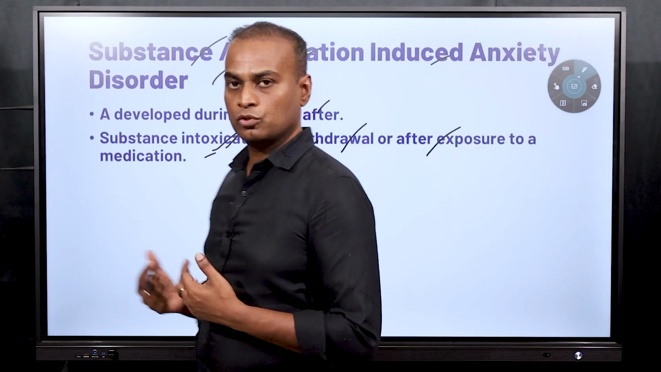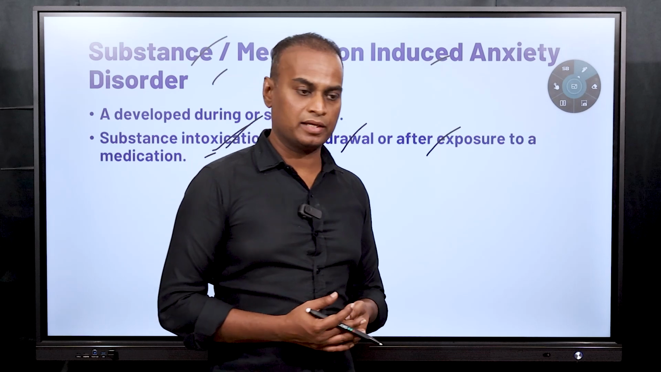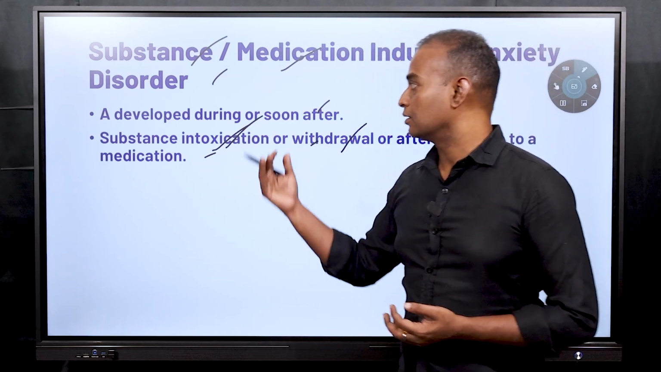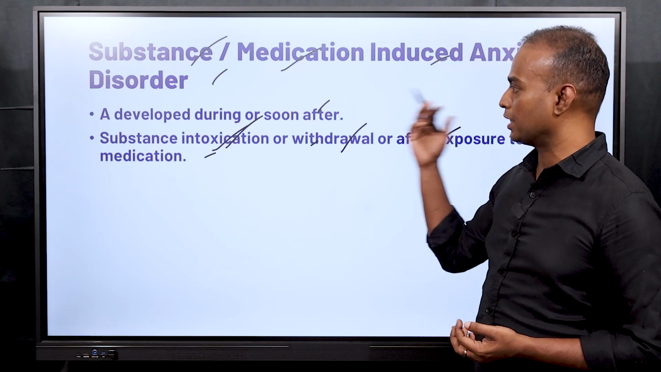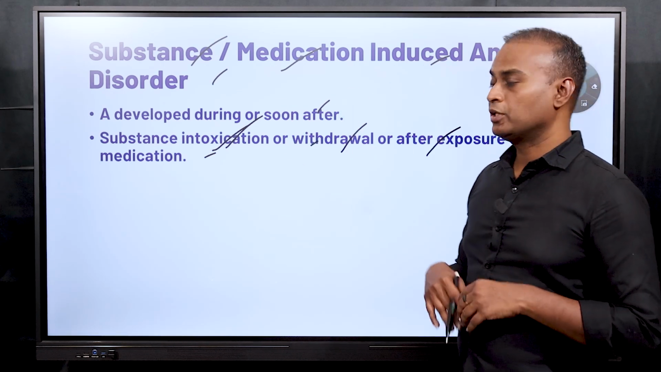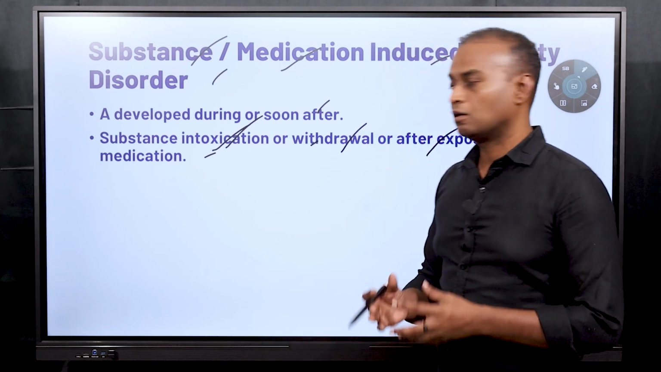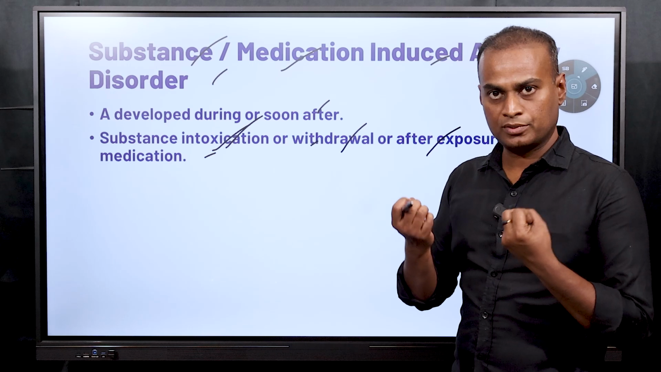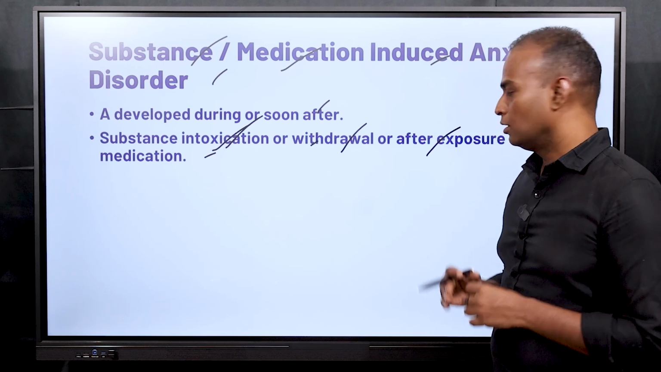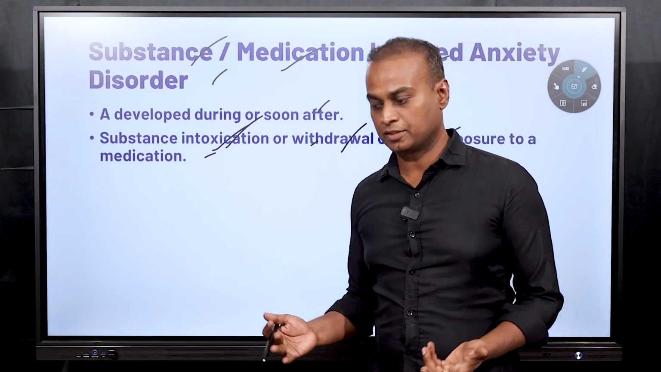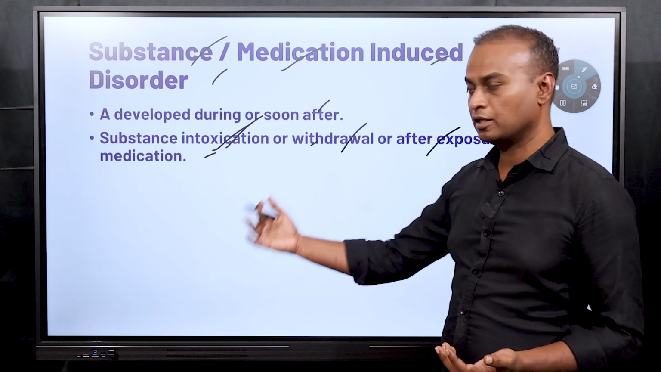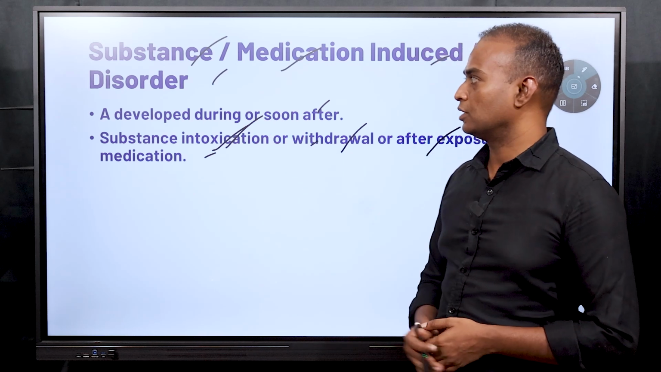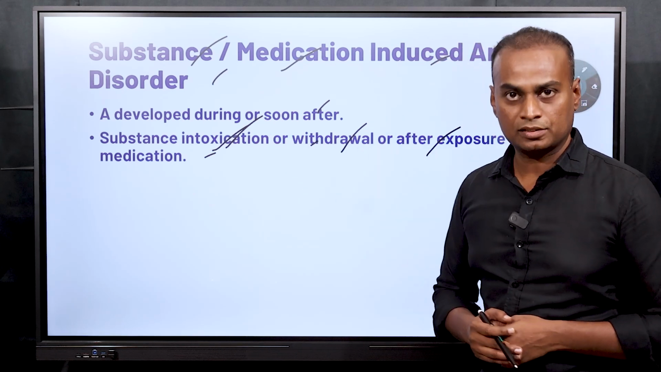You have a problem or you go to a doctor and he has prescribed some medication. That medication did not suit you and you have landed into anxiety. That is known as substance or medication induced anxiety disorder. You have to remember, it can be due to intoxication, taking excess, or it can be due to withdrawal. You are taking a particular chemical for a long time and you have stopped taking it suddenly. It is known as withdrawal. And also after exposure to a medication, you went to the doctor, he has given a medication. After taking the medication, you started being anxious or you have landed into fear. All this comes under substance or medication induced anxiety disorders.